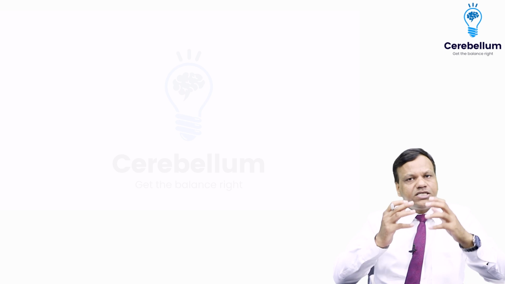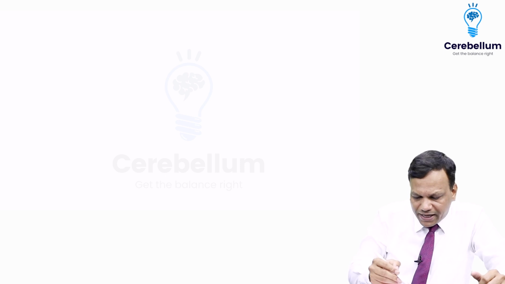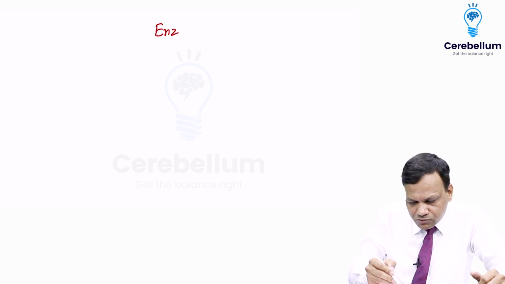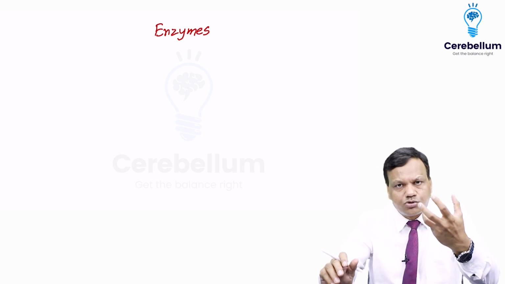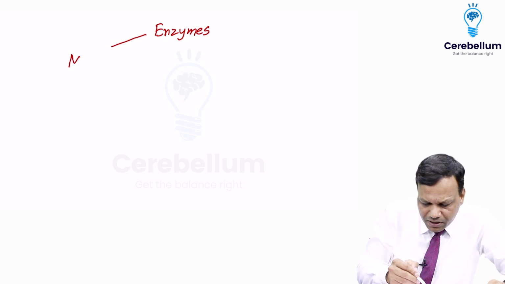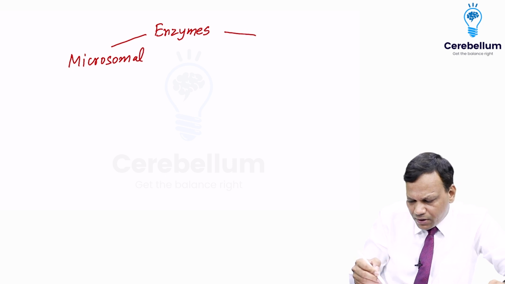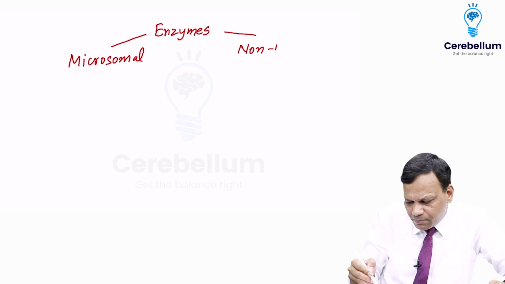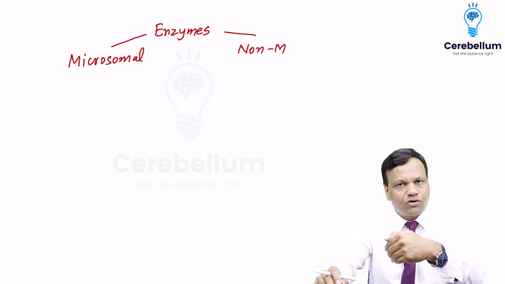Okay. Now the reactions which we have discussed, so many reactions, will be carried out by enzymes in the body. So a little bit about drug metabolizing enzymes. We can divide the enzymes into two broad categories. They can be microsomal, they can be non-microsomal.